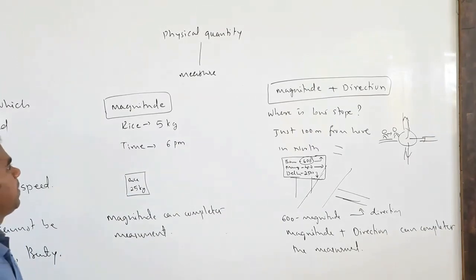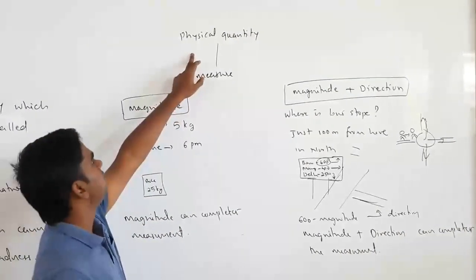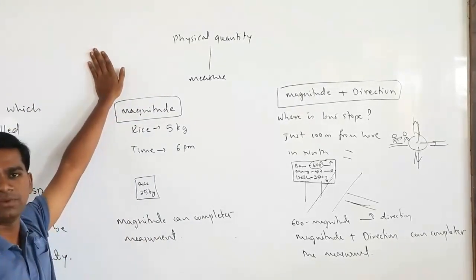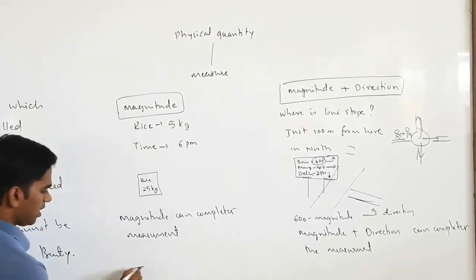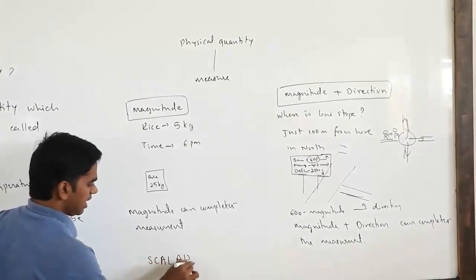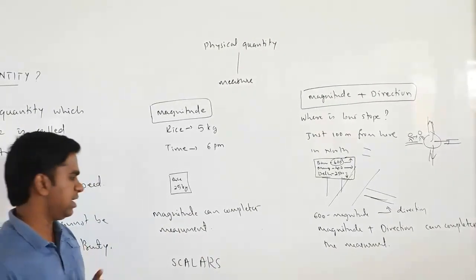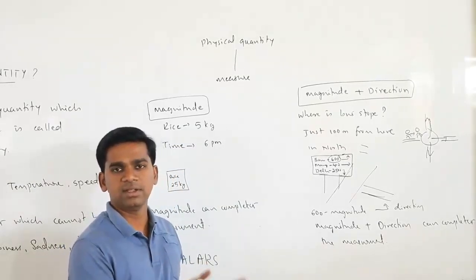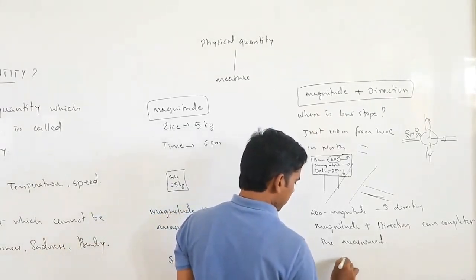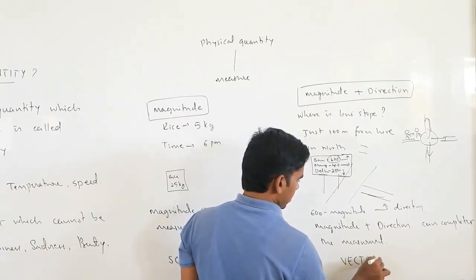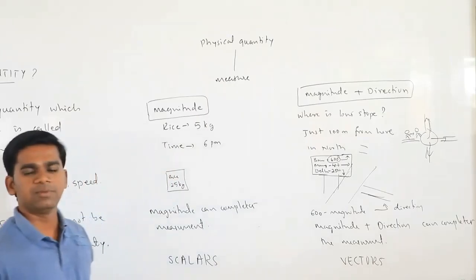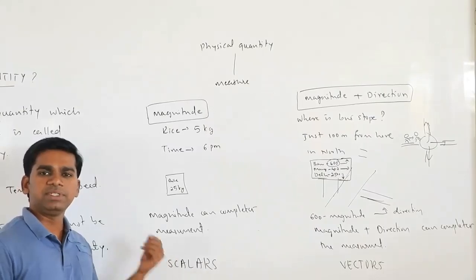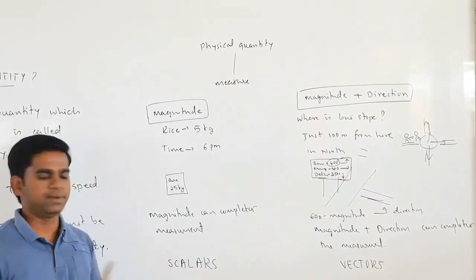So I will divide physical quantities into two parts. There are physical quantities which have only magnitude; those are called scalars. Remember, there are some physical quantities which have both direction and magnitude. They are called vectors. I hope you are understanding. Now you can define yourself what a scalar is. A scalar is a physical quantity which has only magnitude.